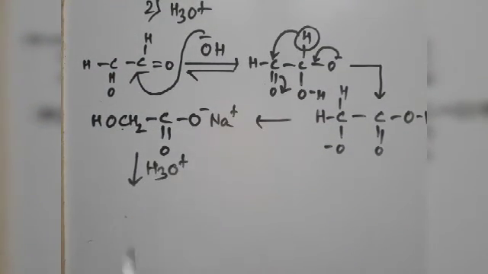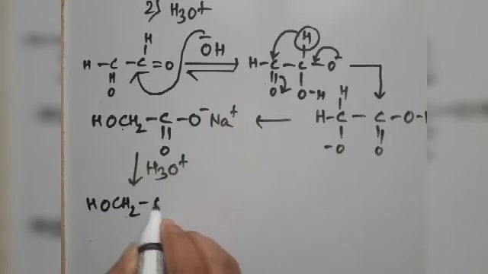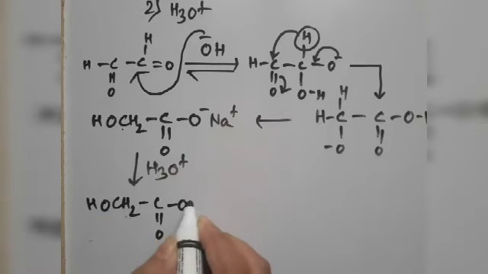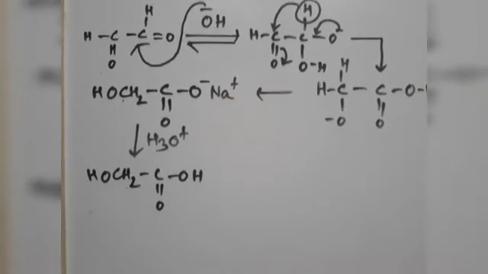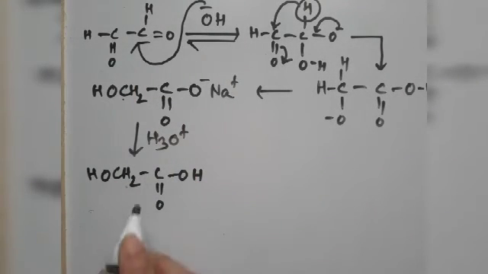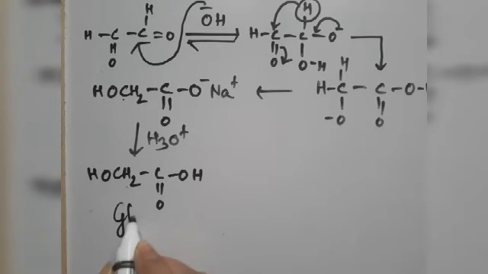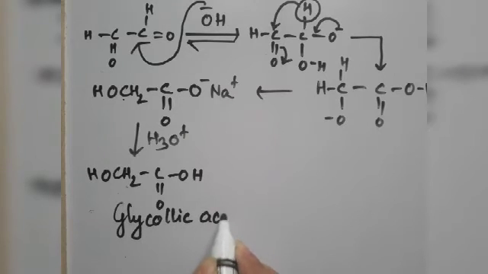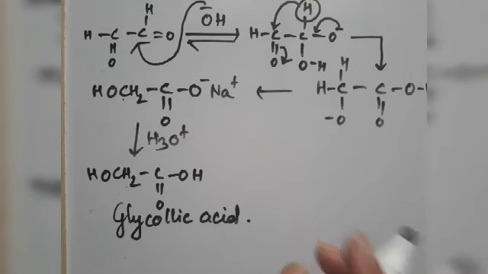So after acidic hydrolysis, CH2OH, COOH will be formed. So from glyoxal we are getting this. What is the name of this one? This is known as glycolic acid. This type of reaction is known as intramolecular Cannizzaro reaction.